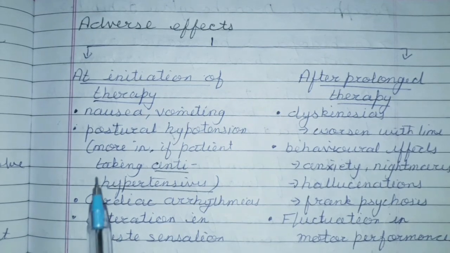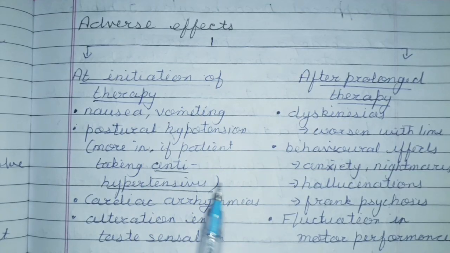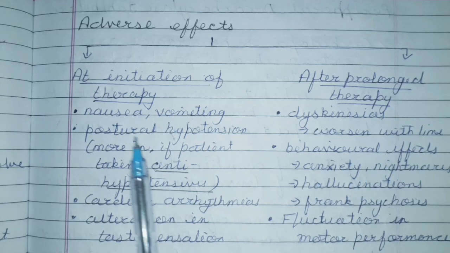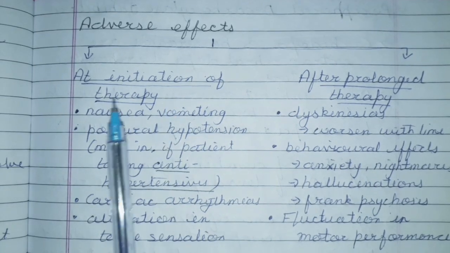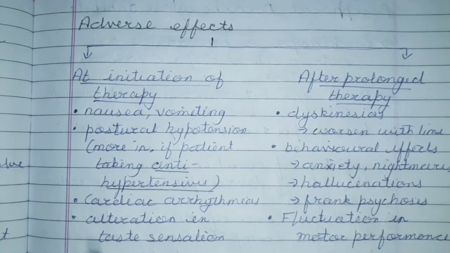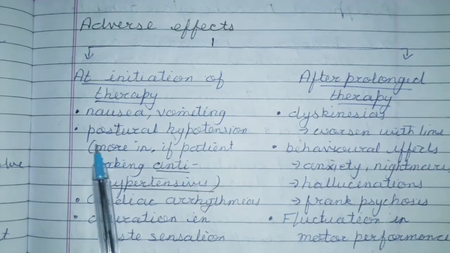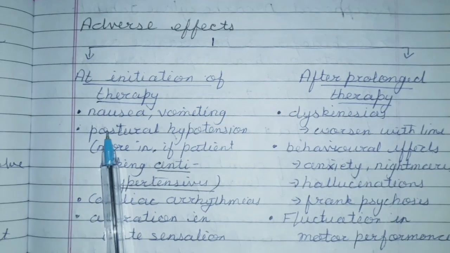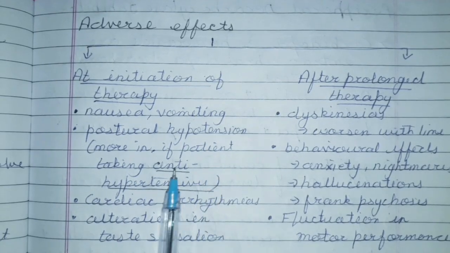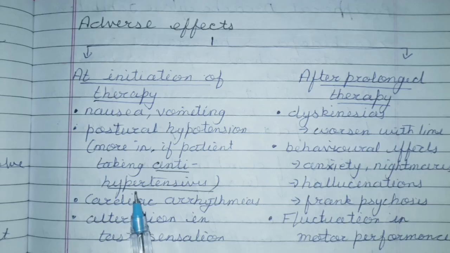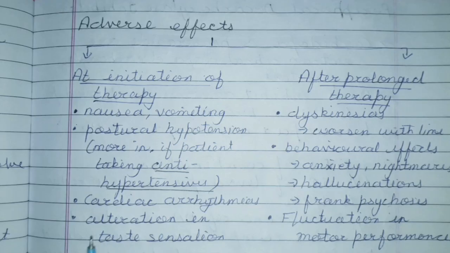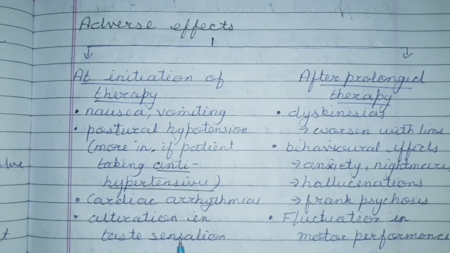Now let's see some of the adverse effects of using this medicine. These adverse effects are grouped into two, at the initiation of therapy, or at the beginning of the therapy, and after a prolonged therapy. At the initiation of therapy, the patient may show adverse effects like nausea, vomiting, postural hypotension, which is more frequent in patients who are on antihypertensive drugs. The patient may also have cardiac arrhythmias or alteration in taste sensation.